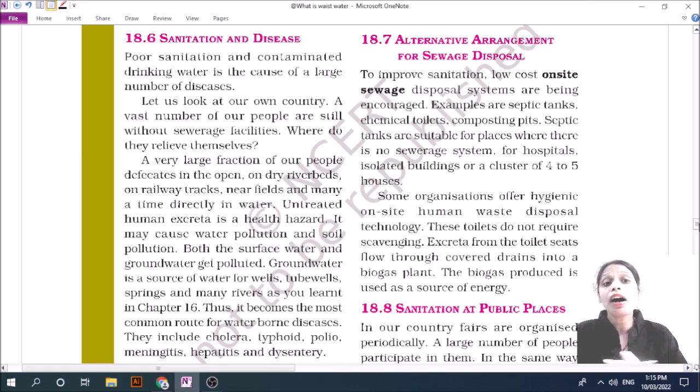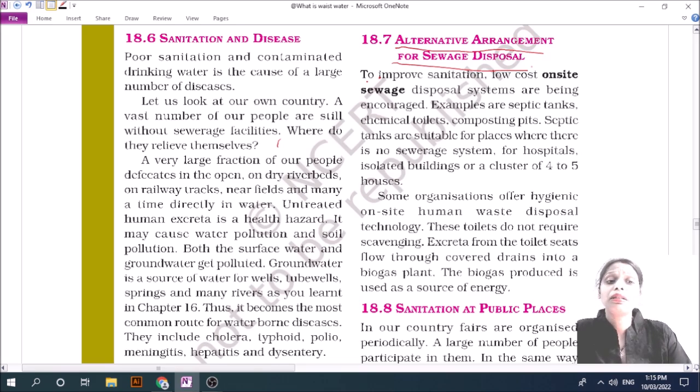Then what is the alternative arrangement for sewage disposal? There are many alternative arrangements for sewage disposal, like septic tanks, chemical toilets, composting pits.